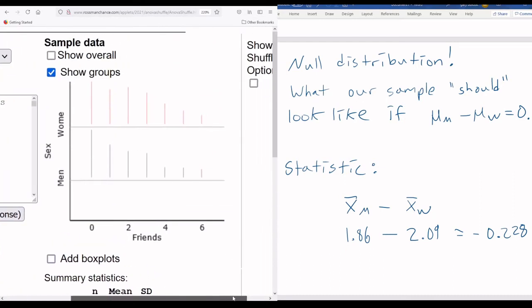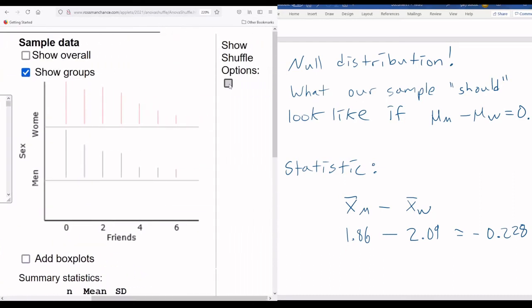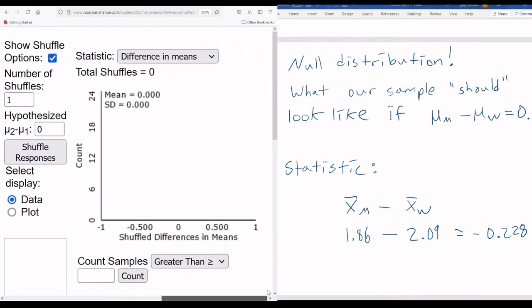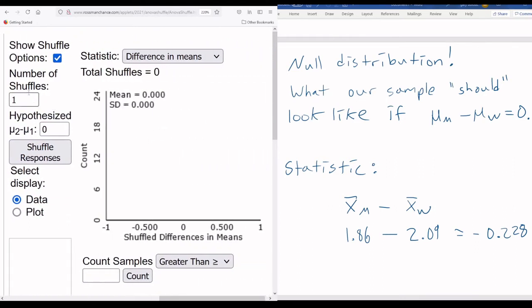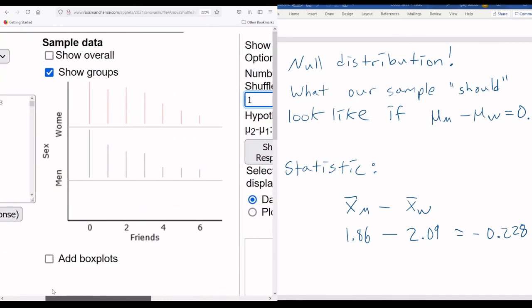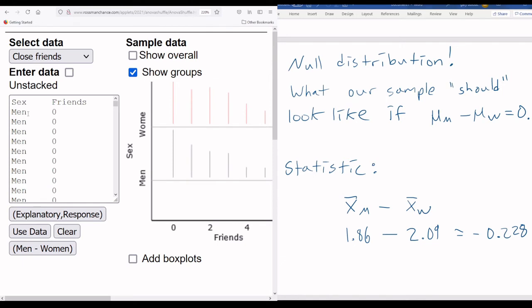We go over here and we hit the Show Shuffle Options button. All right, and then we're going to scroll over here. Now, remember how this works. It's very similar to before. We are going to do some amount of shuffles. And in the book, it goes through this where, what are we really doing when we shuffle? Well, what we're doing is, right now, each individual person in our sample has a sex, men or women, and a number of friends. And these are connected together. Now, the whole point is, we think there might be a connection between your sex and the number of friends you have.